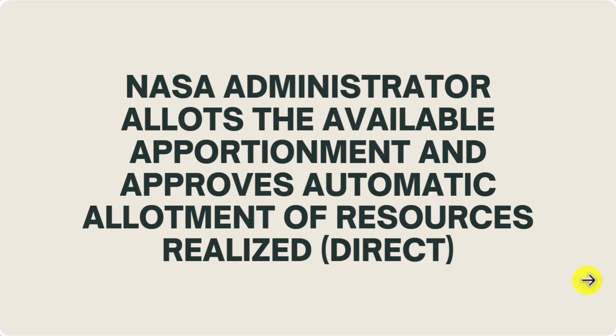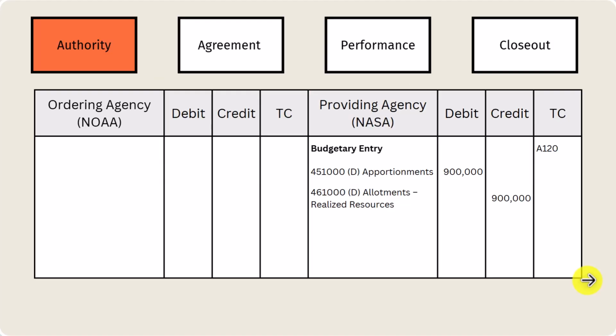Okay, the next step is allotment. So the NASA administrator allots our funds that are apportioned. There we go. You can see right there, we're moving from those apportionments to allotments.